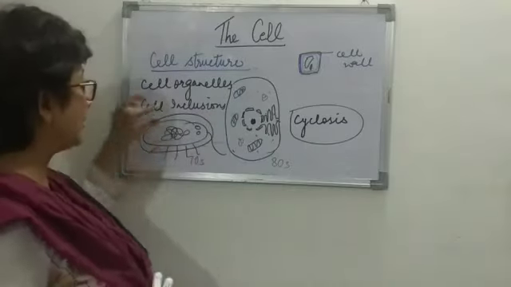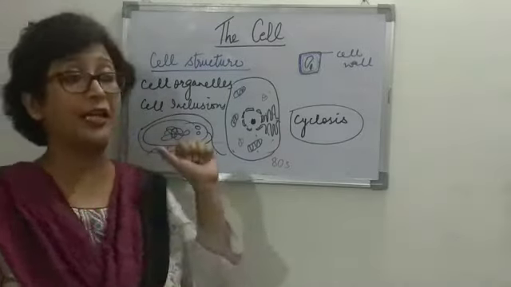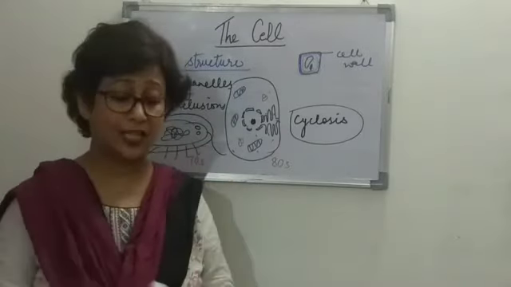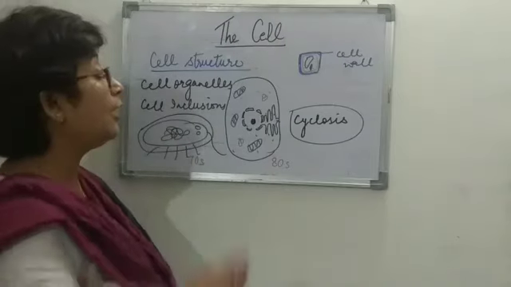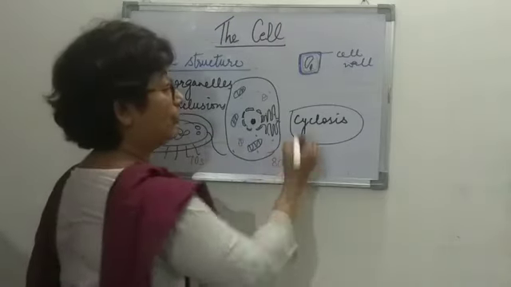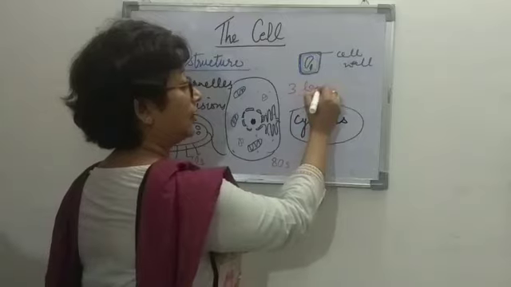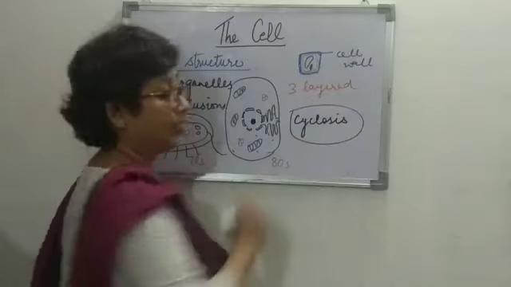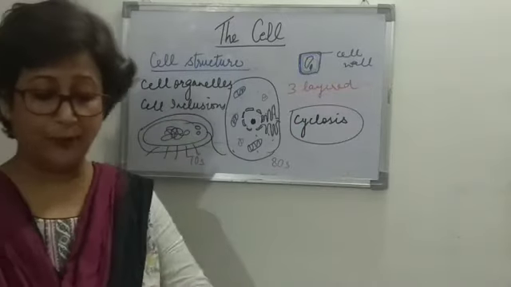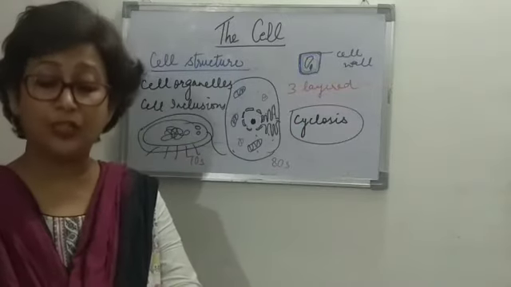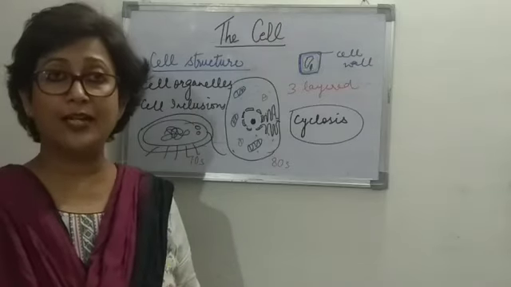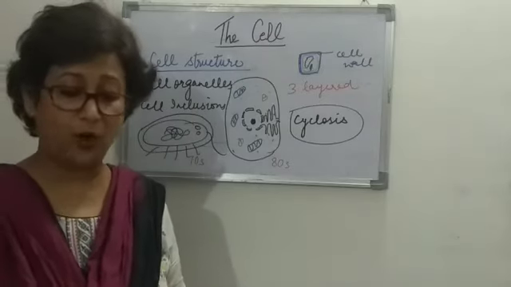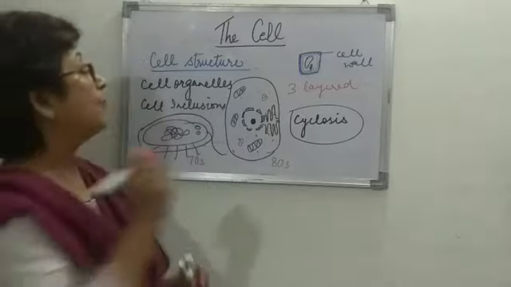The envelope we are talking about is made up of 3 layers tightly bound to each other. The outermost layer is the glycocalyx, followed by the cell wall and then the plasma membrane, right?